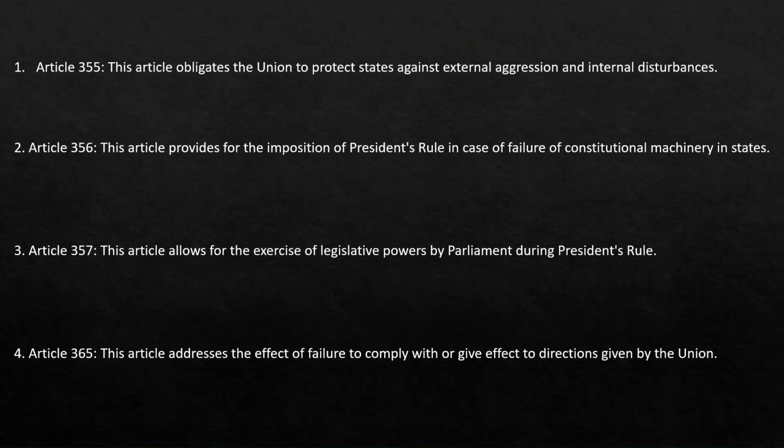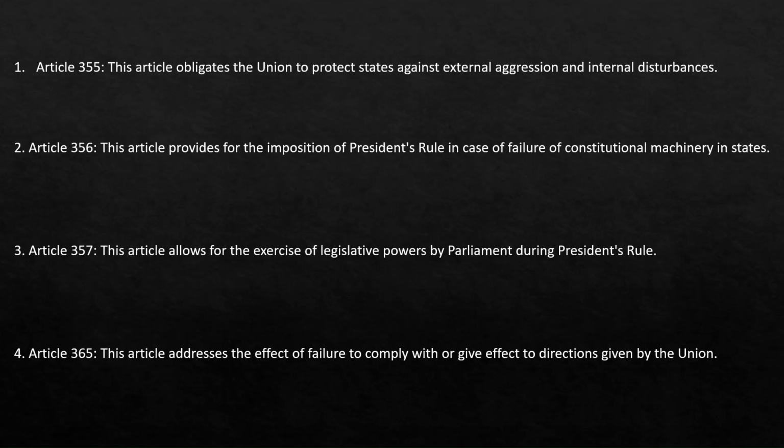It states that if the President, based on the report of the Governor or otherwise, is satisfied that the government of the state cannot be carried on in accordance with the Constitution, he or she can declare President's rule. A proclamation of the President's rule must be approved by both the houses of Parliament within 2 months. If approved, it can last for 6 months and can be extended for a maximum of 3 years with parliamentary approval every 6 months. Under this article, the President can assume to himself or herself all or any functions of the state government and the powers vested in or exercisable by the Governor.